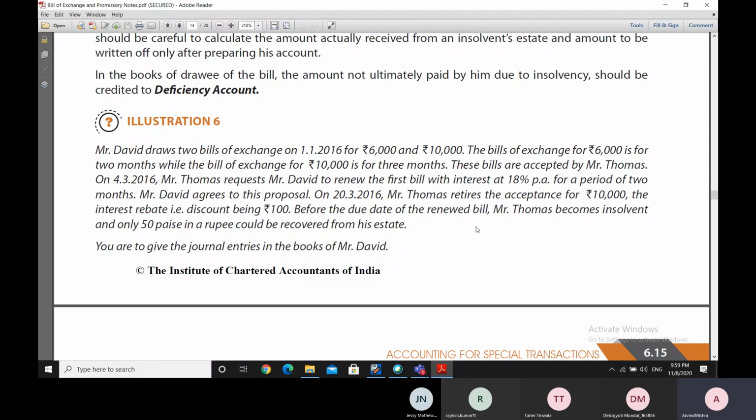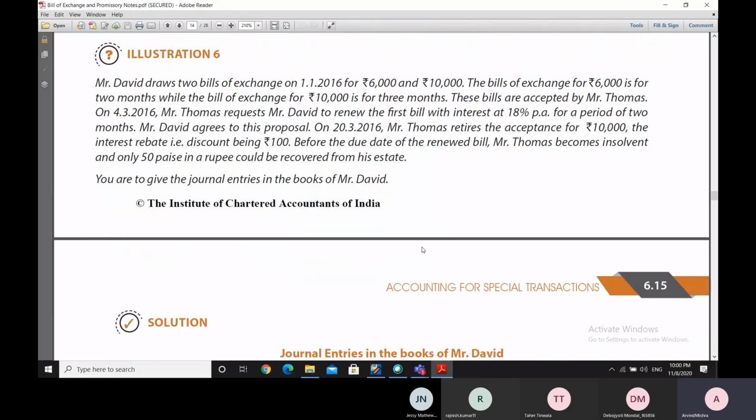It was renewed for another 2 months, a total of 4 months, and thereafter Mr. Thomas becomes insolvent, and only 50 paisa in a rupee could be recovered from his estate. So he becomes insolvent, and later on 50% of the amount, 50 paisa in a rupee means 50% of the balance due from him is recovered from his estate. So we have to give in this illustration the journal entries in the books of David.